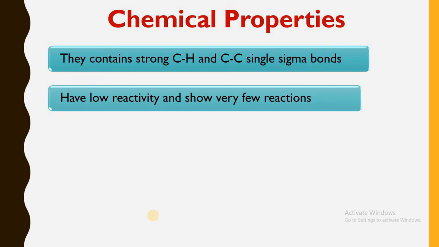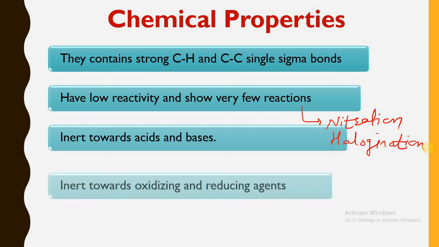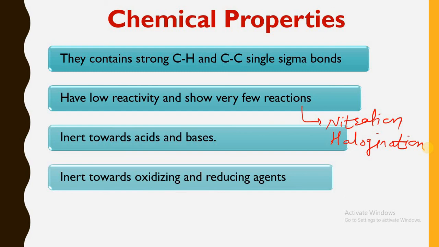As we have already seen some of the reactions of alkanes, these alkanes are only capable of giving a few reactions, that may be nitration reaction, then you can say halogenation reaction. They are capable of showing only these two types of reactions, and some reactions that involve carbon-carbon bond breaking. Then they are inert towards acids and bases, because these are non-polar compounds, they are not going to react with many of the acids and bases. Then they are inert towards oxidizing and reducing agents.